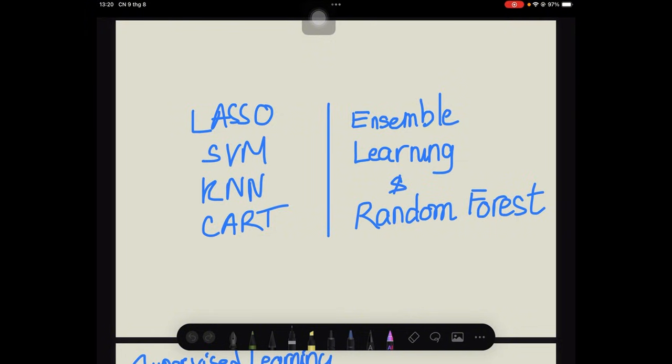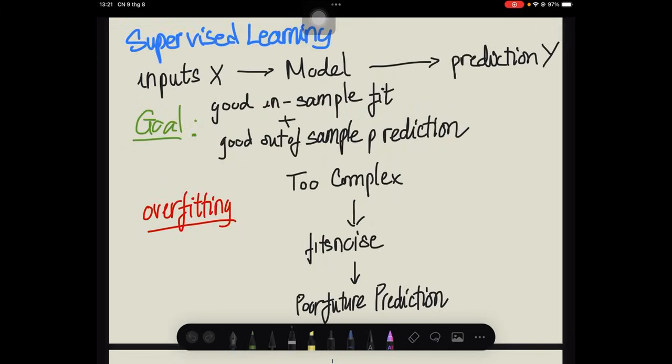So today, we're going to build a practical framework for 6 major supervised machine learning techniques: penalized regressions, support vector machines, K nearest neighbors, classification and regression trees, ensemble learning, and random forest. These models look different on the surface, but they are all trying to solve the same fundamental problem. Before we look at the individual algorithms, we need to understand the problem they are designed to address.